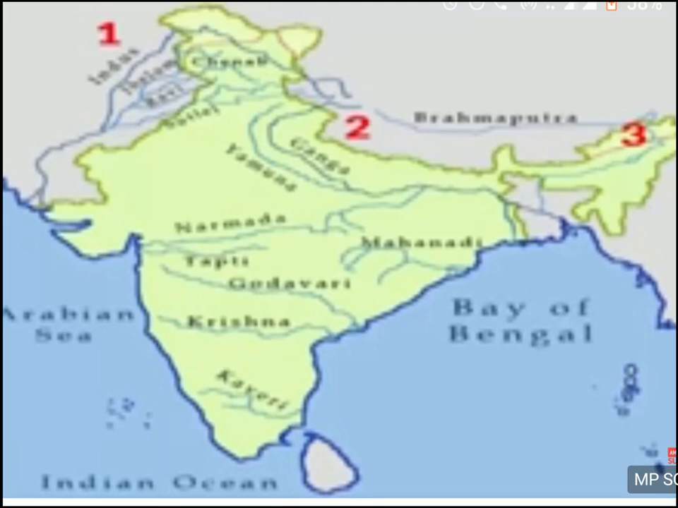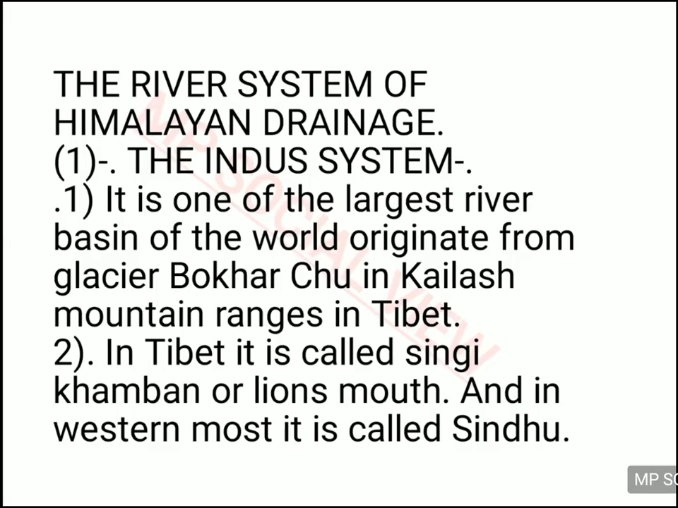You can learn this map because this map activity is very important from the third chapter. Alright, so we will study these three main rivers one by one, all three Himalayan rivers one by one. First is the Indus river system.